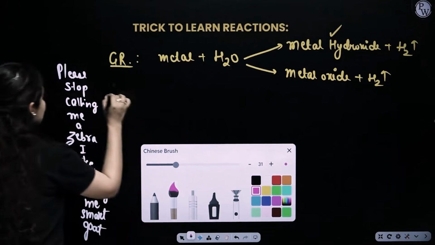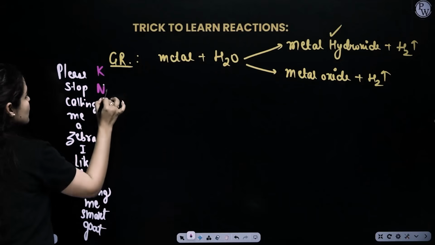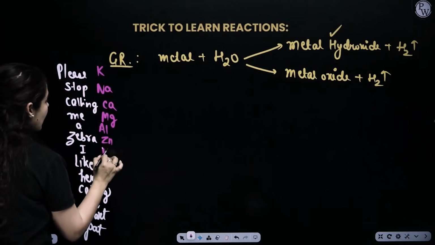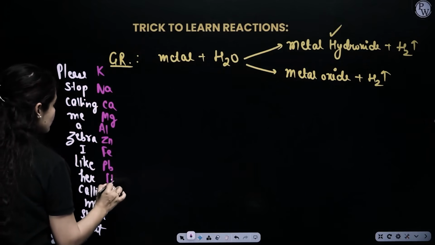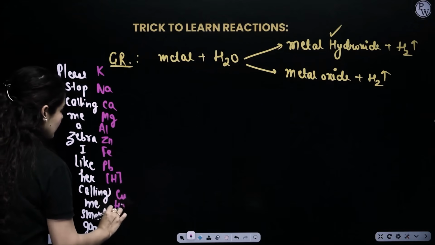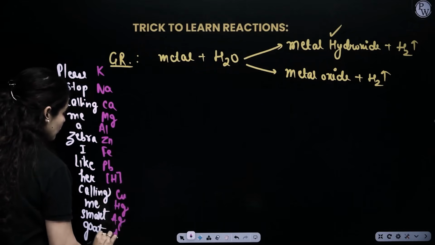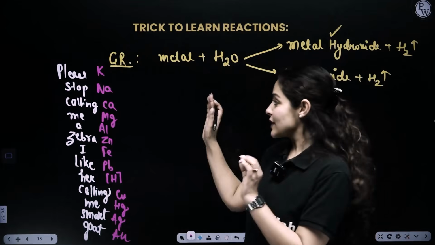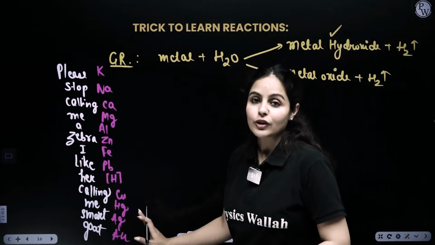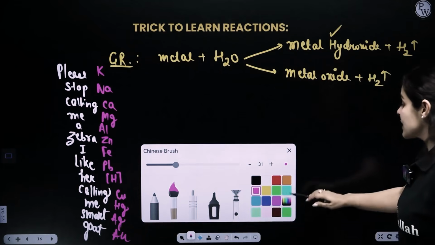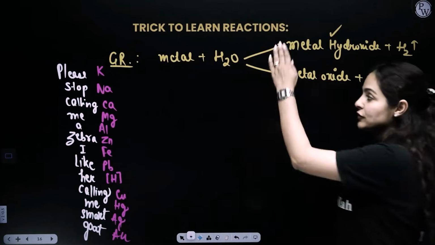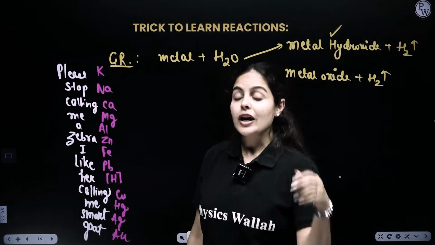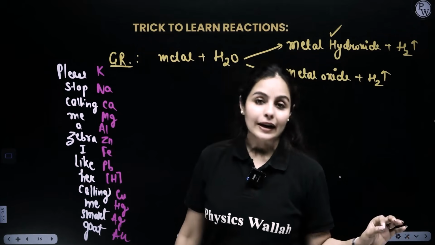Okay. Now, what is this? This is the reactivity series here. P for potassium, S for sodium, C for calcium, then magnesium, aluminium, zinc, iron, lead, hydrogen, copper, mercury, silver, and gold. We have platinum, and in between we have other metals also. But as we are using only these metals for now, I have made it simpler and easier for you. So that's your reactivity series. And we all know that as we move down in the reactivity series, the reactivity of metals decreases. So they are arranged in decreasing order of reactivity.